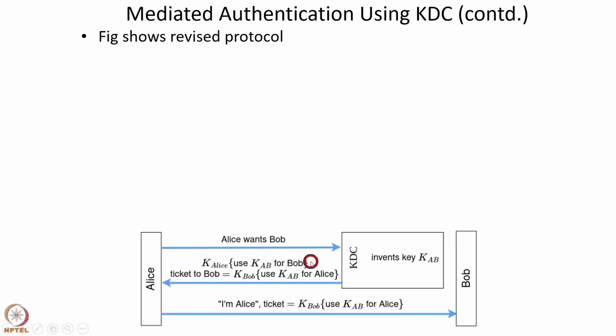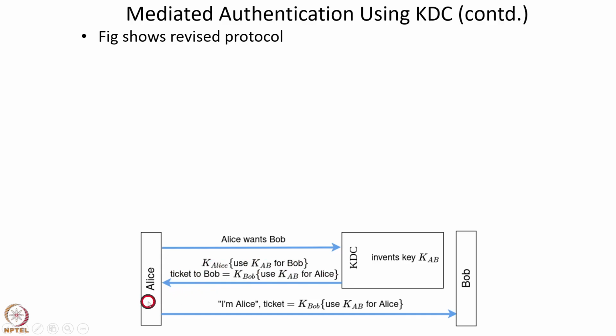Along with this message, the KDC sends a ticket to Bob. The ticket to Bob is this message, use KAB for Alice, encrypted using the secret key KBob that the KDC shares with Bob. This part of the message is meant for Alice, and this part of the message, the ticket to Bob, is meant for Bob.